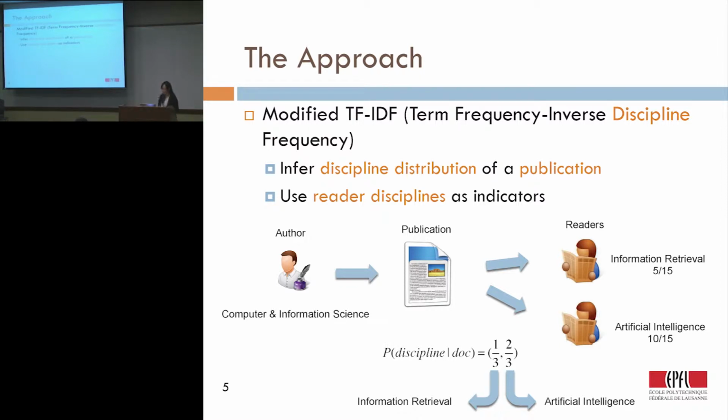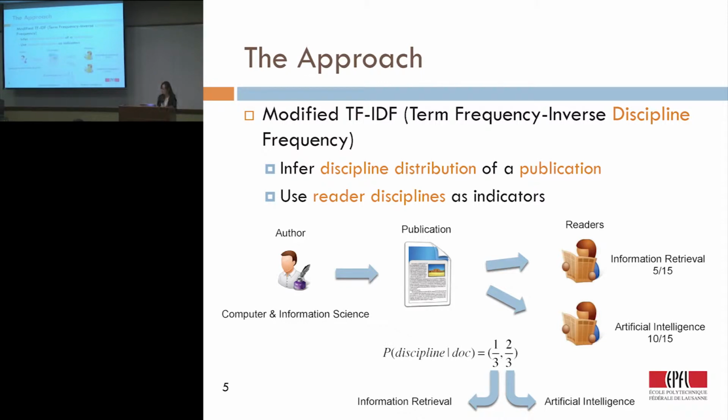Okay, so for each publication in the dataset, we know how many users from which discipline there are. For example, one publication might have 10 readers from the information retrieval discipline and 5 readers from, I don't know, artificial intelligence. We believe this reader discipline is a good indicator of what possible disciplines this publication is talking about.